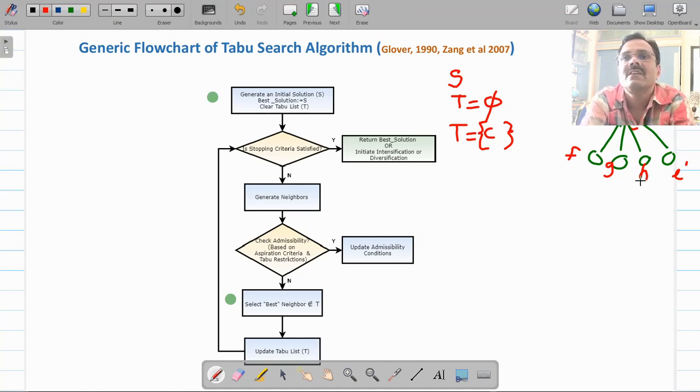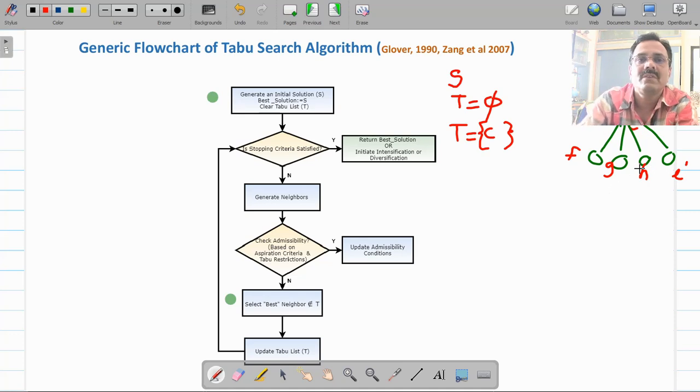Now you know that C is in the tabu list, but there is no C generated as a neighbor of this C. Therefore, no question of finding any of these nodes in the tabu list. Check the aspiration criteria. Aspiration criteria tells you whether you should select one of these nodes forcefully. Right now we don't have any such criteria. Suppose H is one of the best nodes.